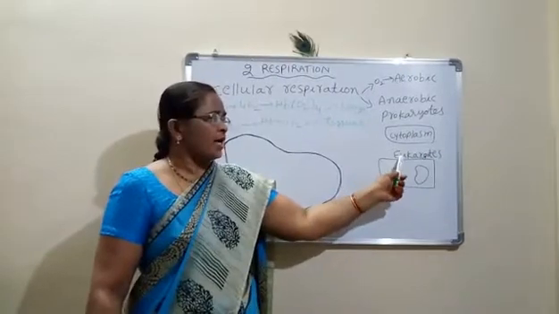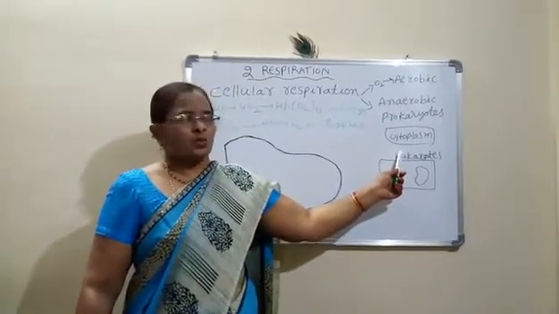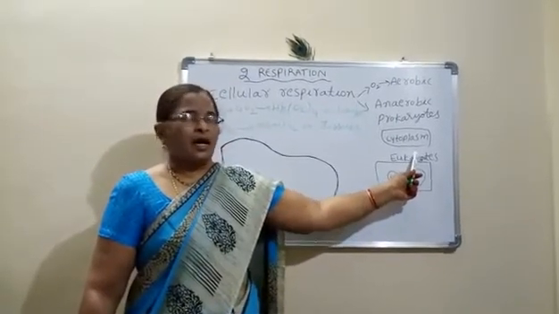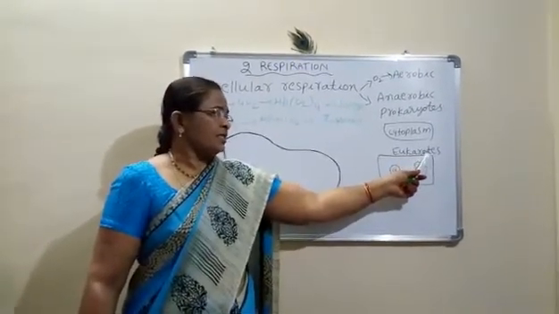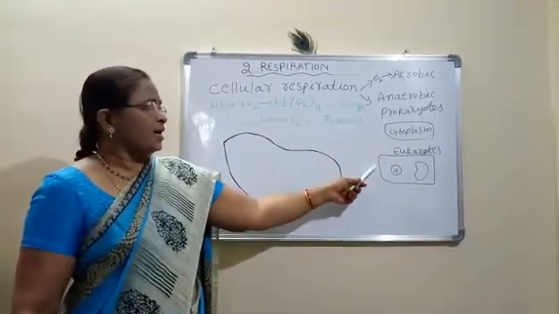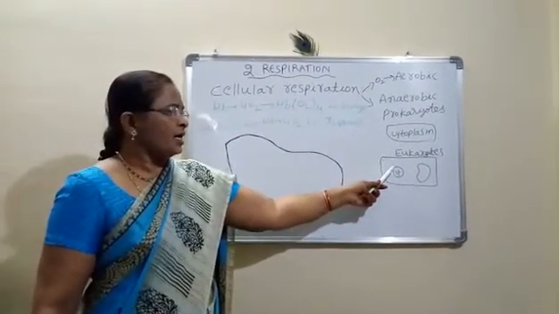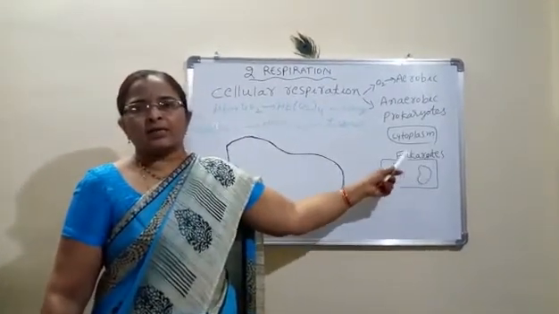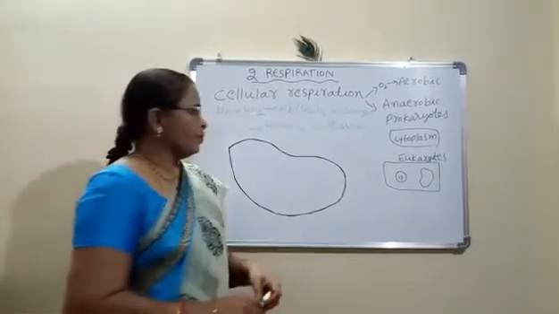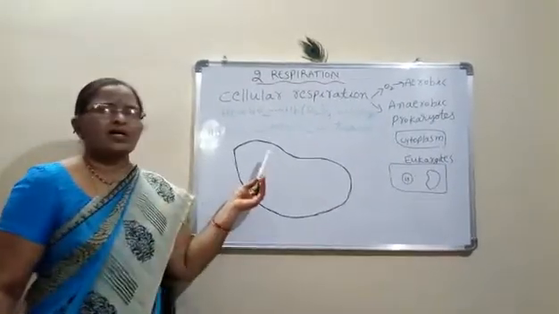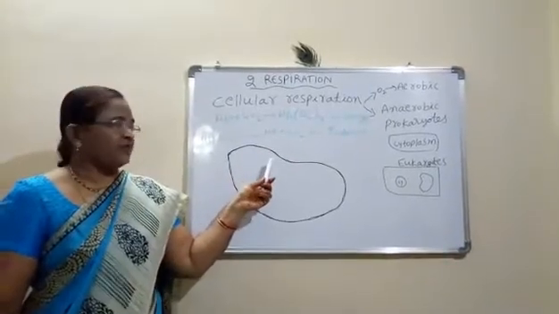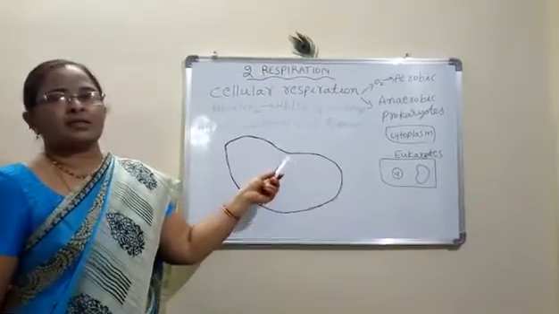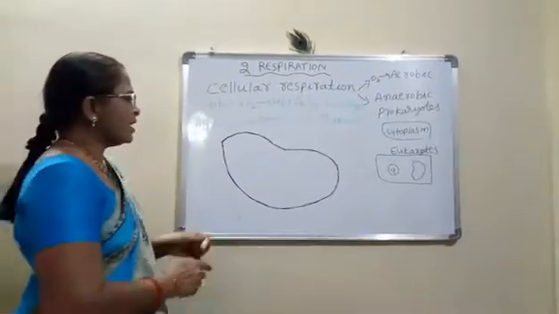Coming to the eukaryotes, eu means true, karyo means nucleus. The living organisms which have a true nucleus, in those organisms the process of respiration occurs in the cytoplasm as well as mitochondria. The mitochondria is known as the cell organelle which is full of ATP, so we call it the cell currency.